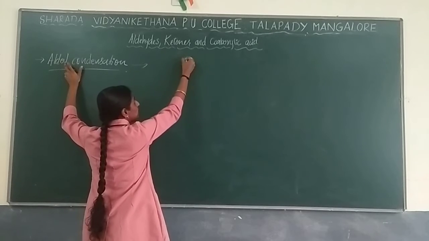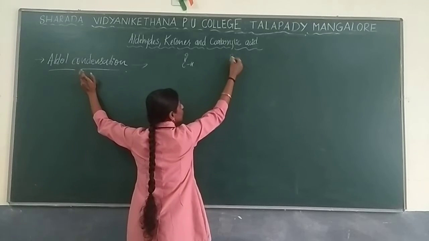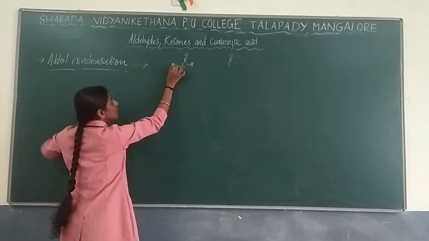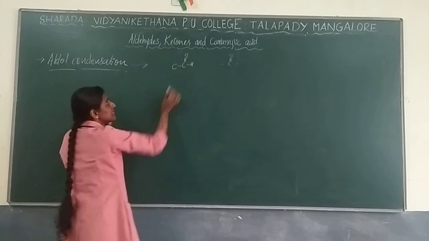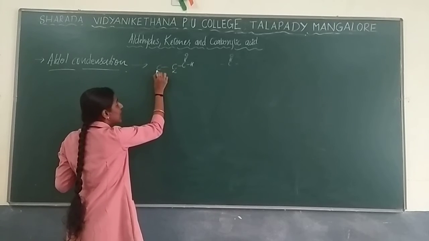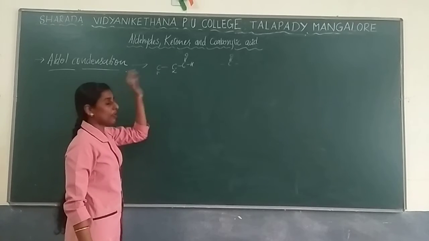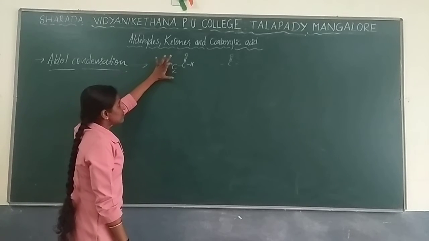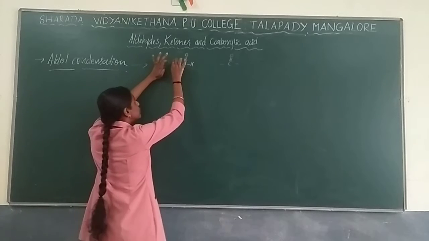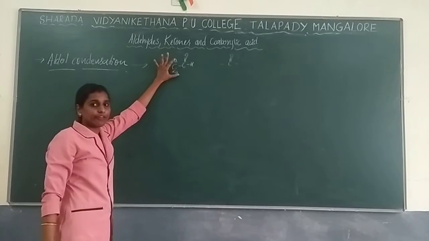See, where you have an aldehyde group or a ketone group, the carbon next to that group will be considered the alpha carbon. If another carbon is present next, it goes on in that way. This carbon is known as the alpha carbon, and the hydrogen present on it will be considered the alpha hydrogen.